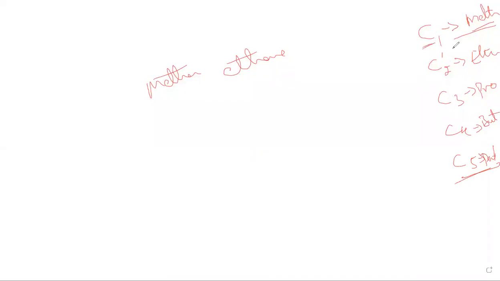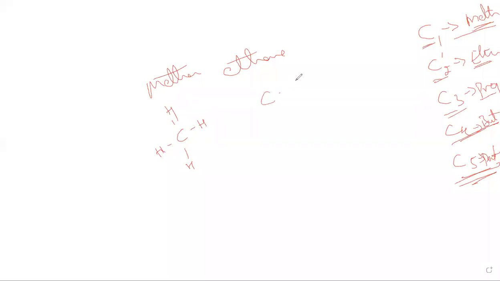So carbon number 1 is the root word meth, carbon number 2 eth, carbon number 3 prop, carbon number 4 but, carbon number 5 pent, P-E-N-T. These are the root words. Methane: meth means carbon number 1, and ane means carbon-carbon single bonds. That is methane. This is the structural formula, the expanded structure.